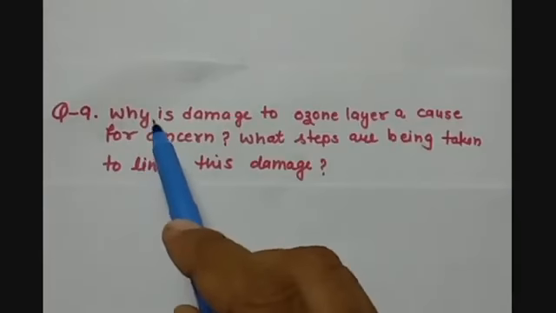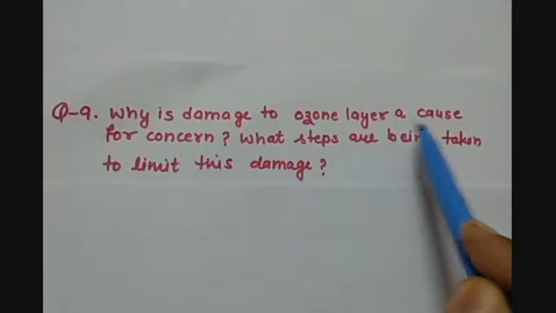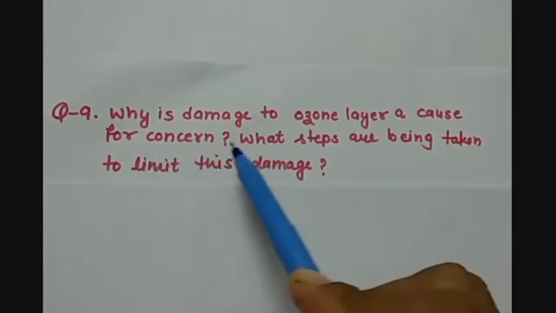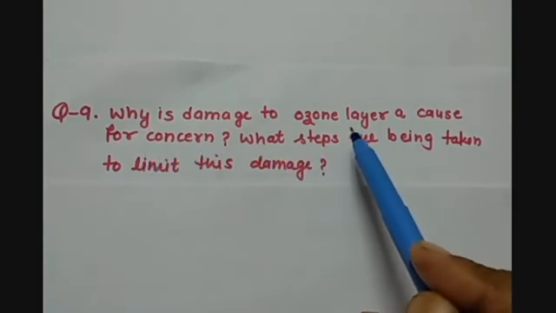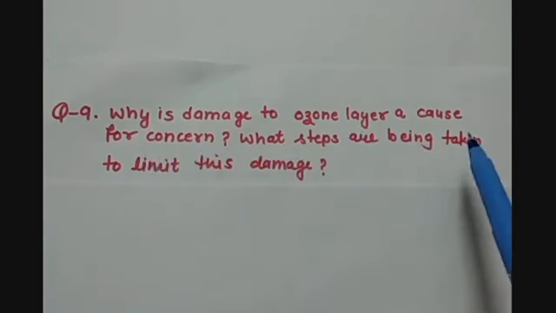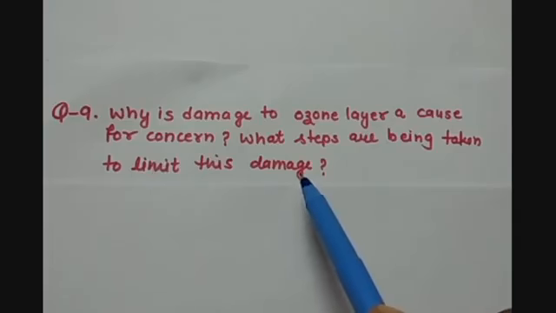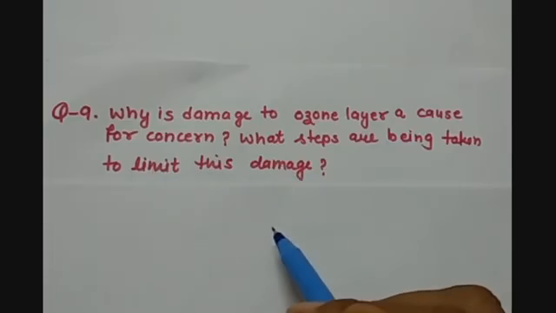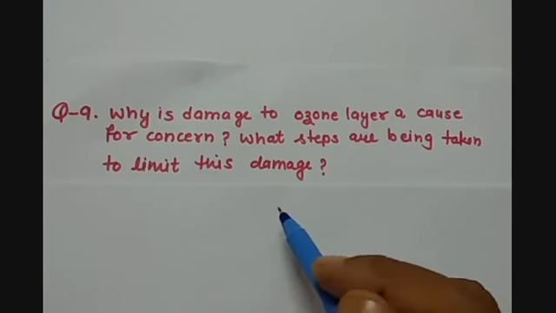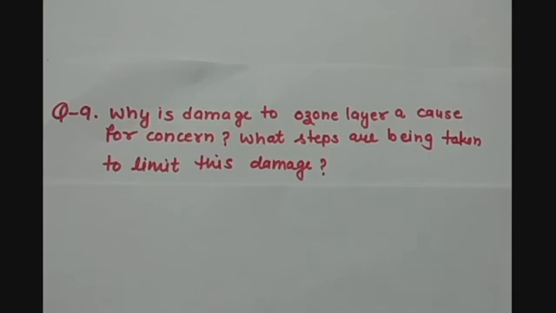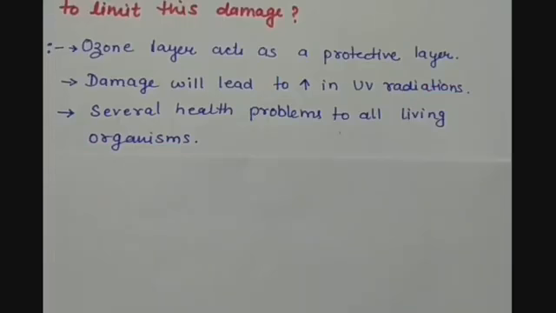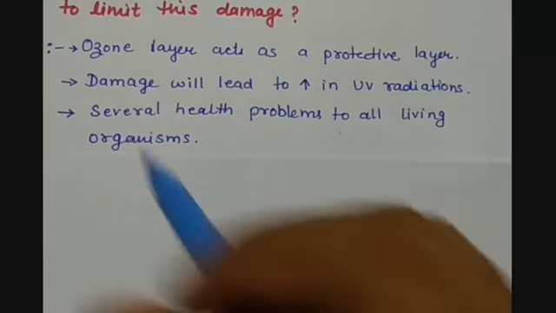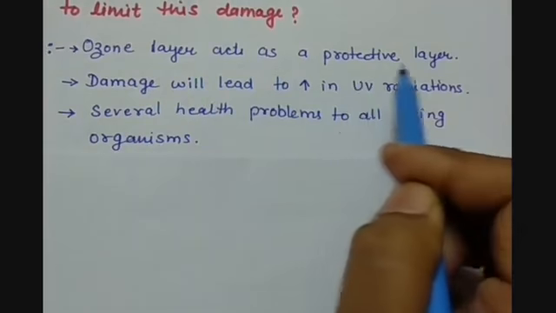Question number 9: Why is damage to the ozone layer a cause for concern? Why should we be attentive towards ozone layer depletion? What steps are being taken to limit this damage? Or whatever steps have been taken, we have to explain here, to recover this damage or to slow down this damaging process. Damage to the ozone layer is a cause for concern because the ozone layer acts as a protective layer.